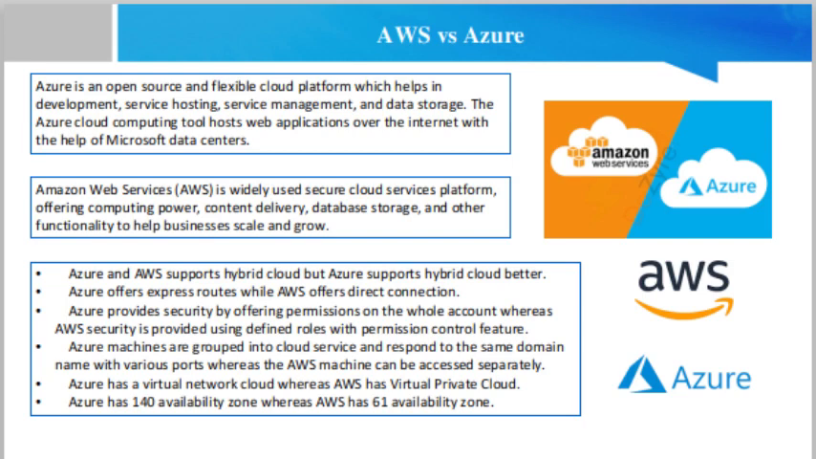Azure machines are grouped into cloud services and respond to the same domain name with various ports, whereas the AWS machine can be accessed separately. Azure has a virtual network cloud, whereas AWS has a virtual private cloud. Azure has 140 availability zones, whereas AWS has 61 availability zones.